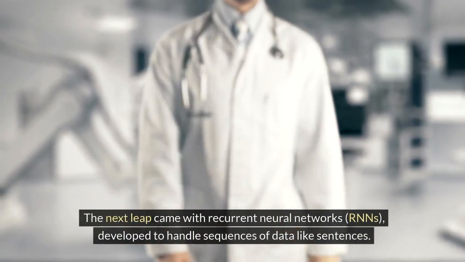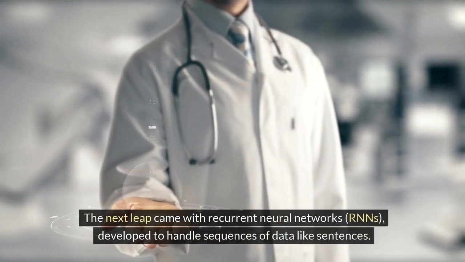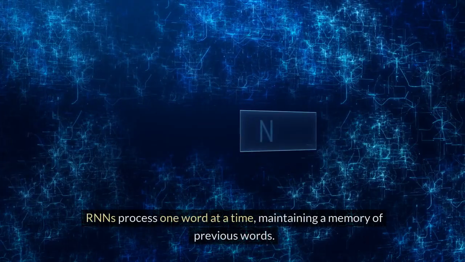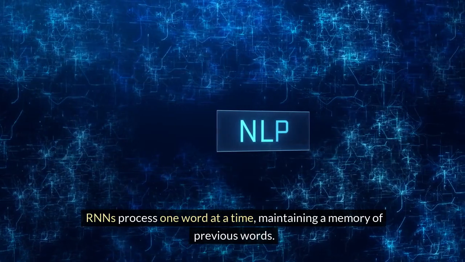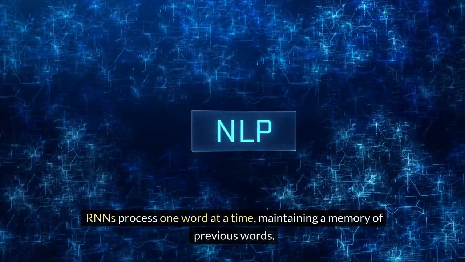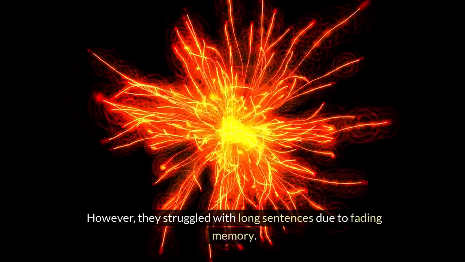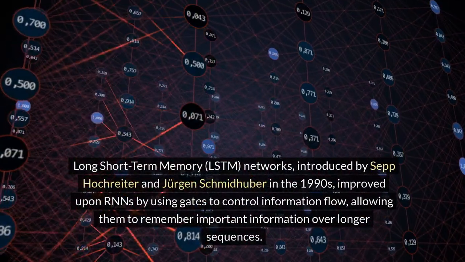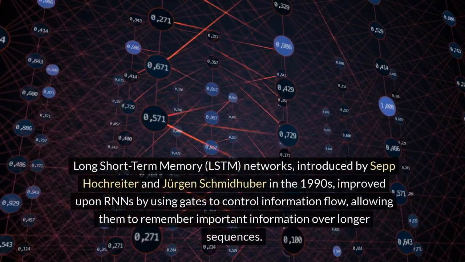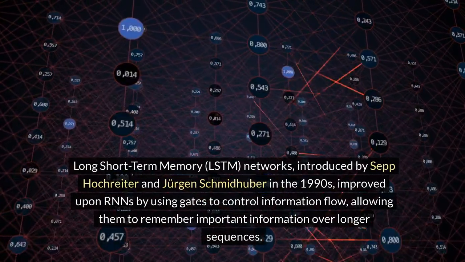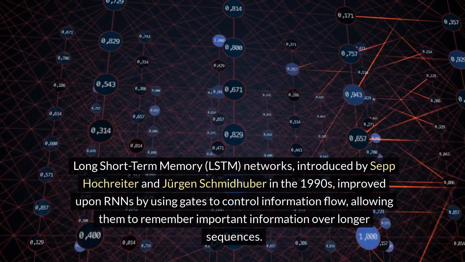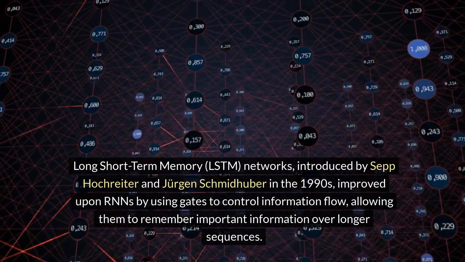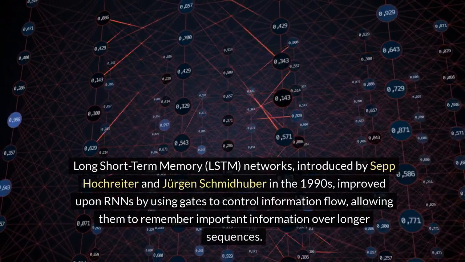The next leap came with recurrent neural networks, RNNs, developed to handle sequences of data like sentences. RNNs process one word at a time, maintaining a memory of previous words. However, they struggled with long sentences due to fading memory. Long short-term memory, LSTM, networks, introduced by Sepp Hochreiter and Jürgen Schmidhuber in the 1990s, improved upon RNNs by using gates to control information flow, allowing them to remember important information over longer sequences.